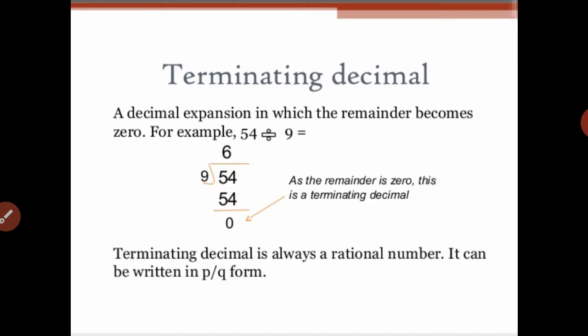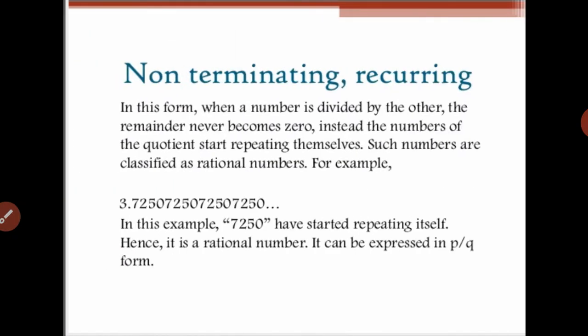A terminating decimal is always a rational number. It can be written in p upon q form. So after this, non-terminating or recurring. What are non-terminating or recurring decimals?